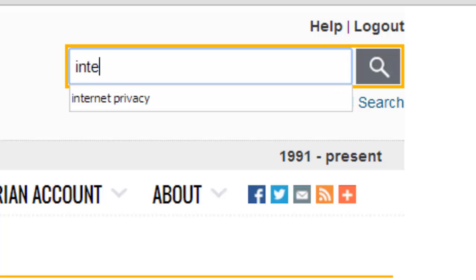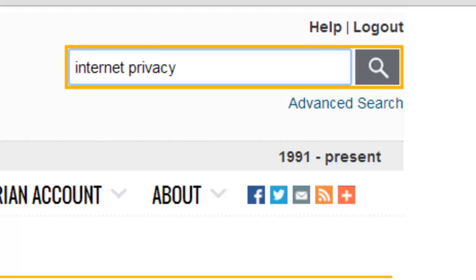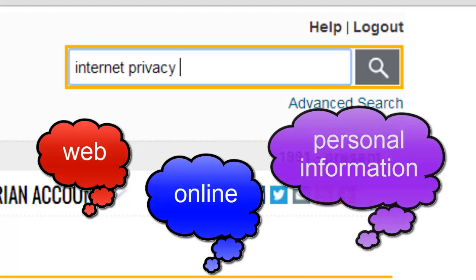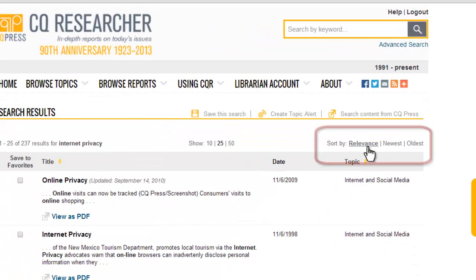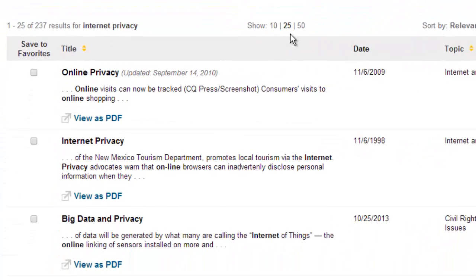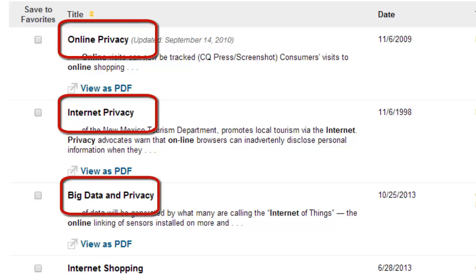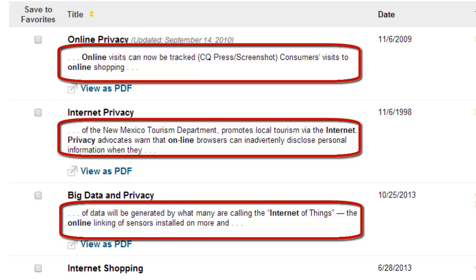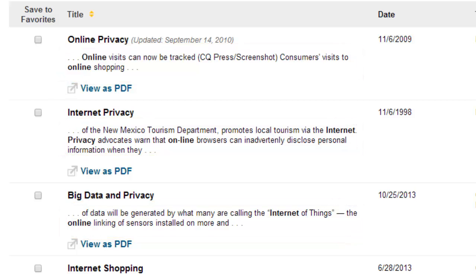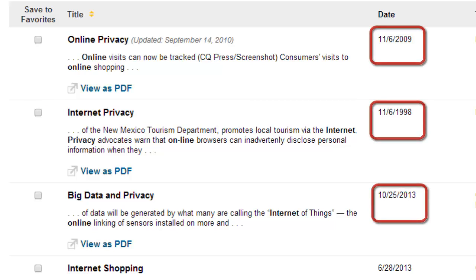I'm going to type my search terms in the basic search box. This looks for the words you enter within the text of articles, so if you don't get the results you want, try to think of related words that will get you the information you need. Here are my results. They're in order by relevance, but you can change the sort by date if you want to. As you examine your results, the article title will be the major topic of the article. Then there will be a few words containing your search terms in the context of a sentence. Also, pay careful attention to the date because you may decide that some of these articles are too old to provide accurate information.